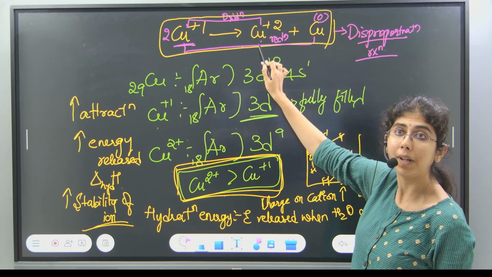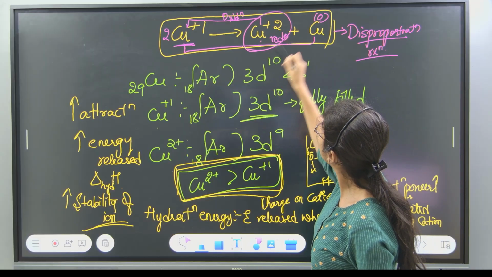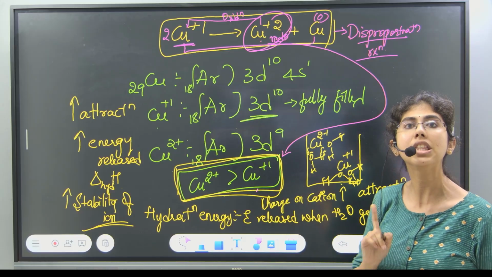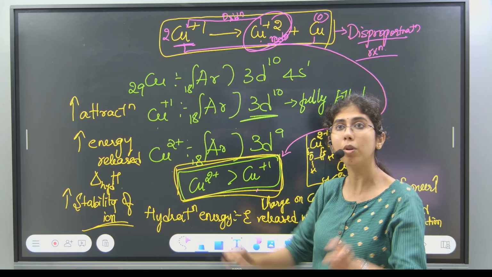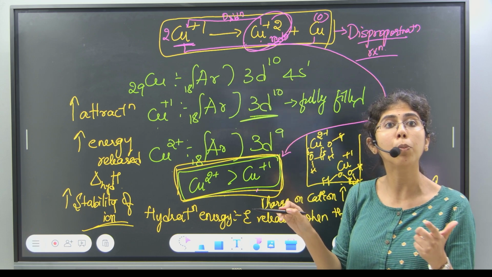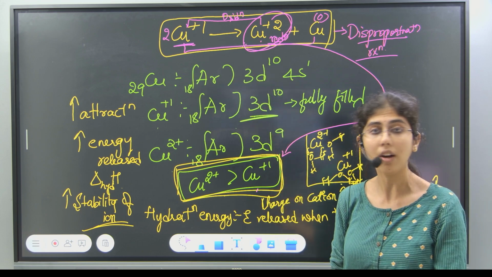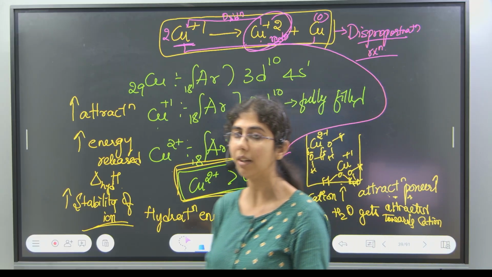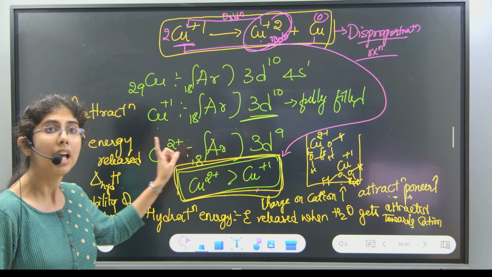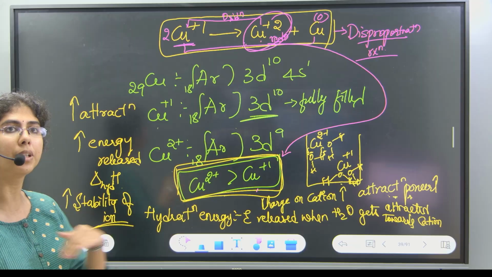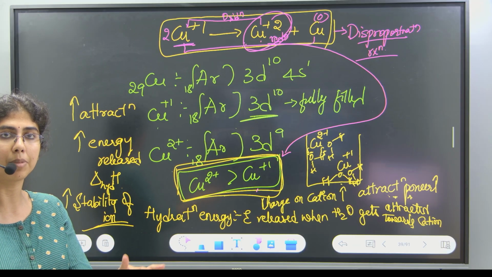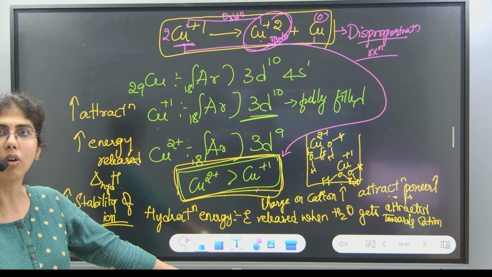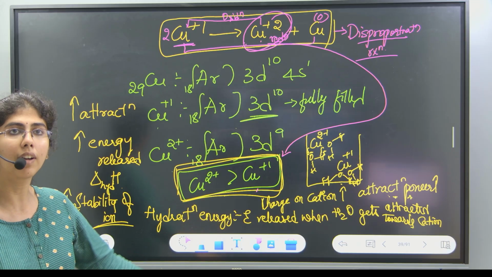Why is this breaking into copper 2 plus? Because copper 2 plus is more stable in water than copper plus 1. This is the reason. They can frame the question in this way: why is this disproportionation reaction happening, or between these two which is stable. They can frame the question in any way, but this is very, very important. This question has been asked in all kinds of competitive examinations repeatedly. That's why I explained the entire concept so that you remember this one.